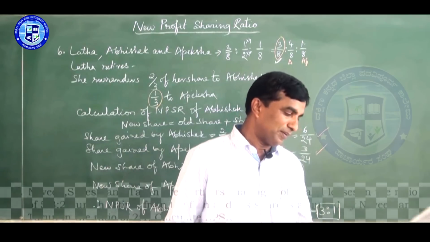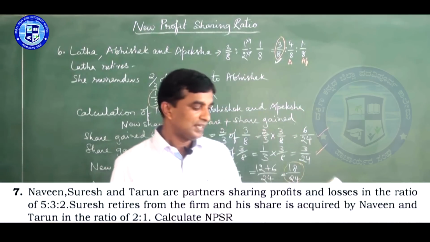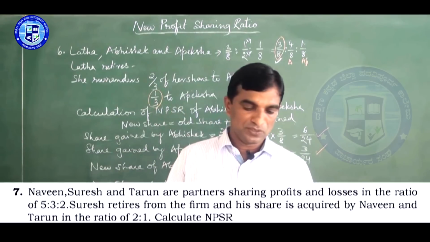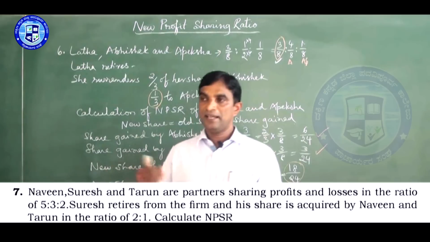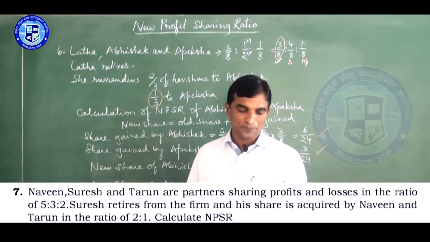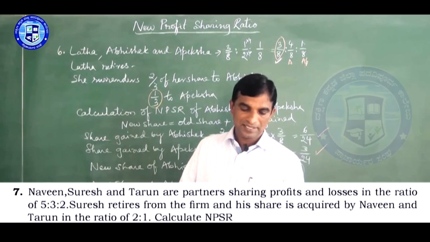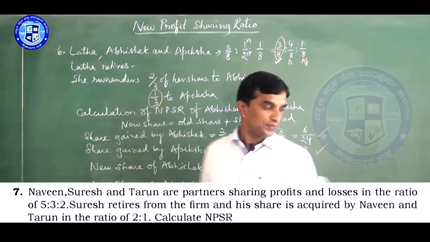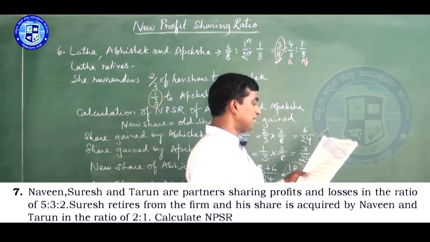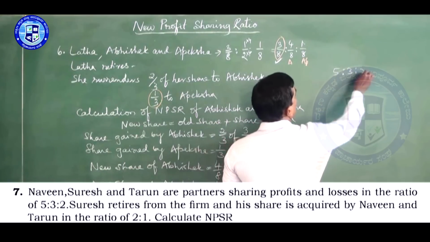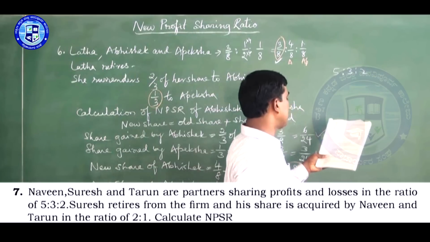Now the next problem. Naveen, Suresh and Tarun are partners sharing profits and losses in the ratio of 5:3:2. Suresh retires and his share is acquired by Naveen and Tarun in the ratio of 2:1. So old ratio is 5:3:2. Who retires?